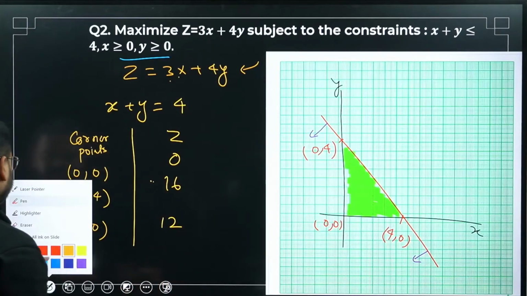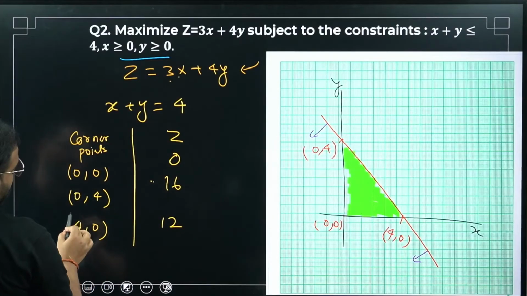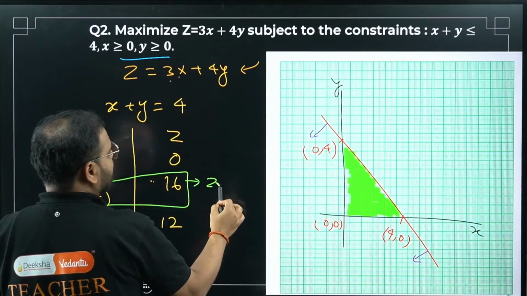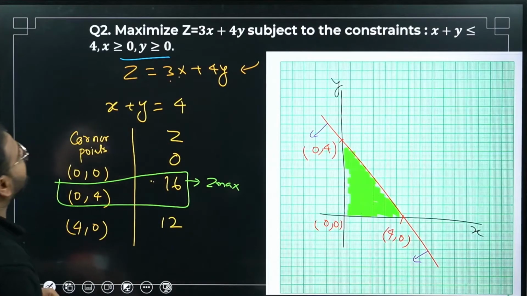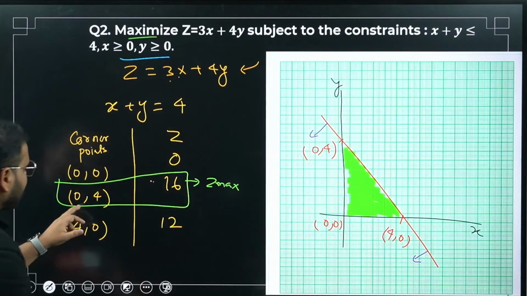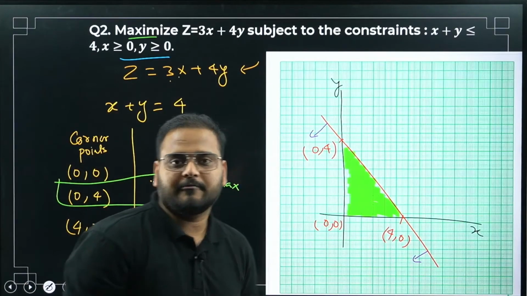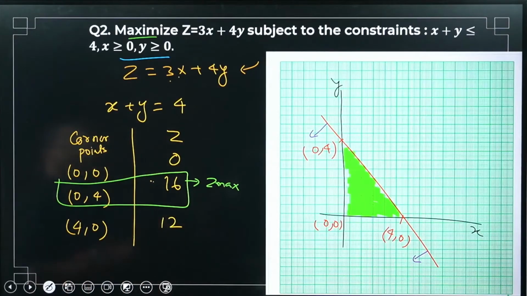So you can clearly see this is my required condition. This is the z max value, and we're looking for the maximum only, so the z max value occurs at the point 0, 4. Is the question simple or not? Very simple problem. Have a look. Question number 2.